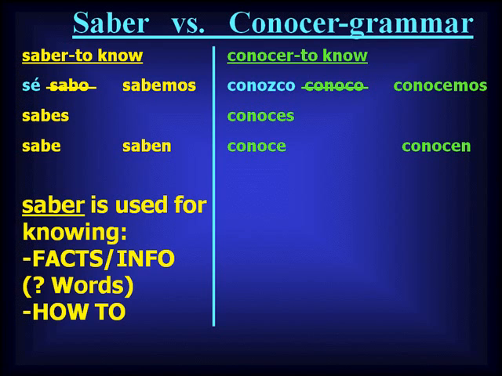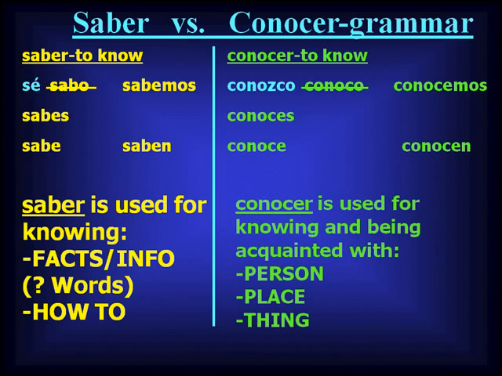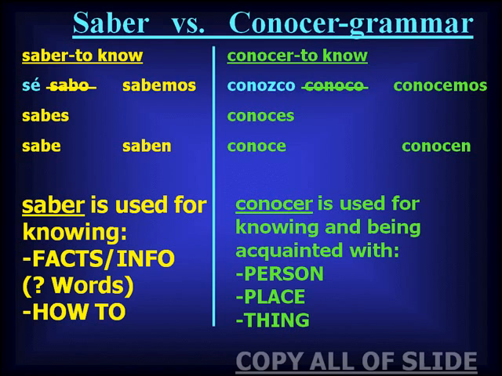Saber and conocer both may mean to know, but they're used for different reasons. Saber is used for knowing facts, information, look for question words with those, and how to. Conocer is used for knowing and being acquainted with a person, a place, or thing.